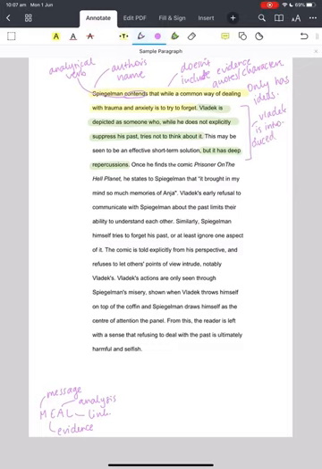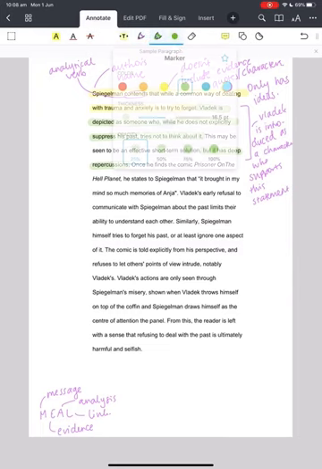So Vladek is introduced as a character who supports this statement.